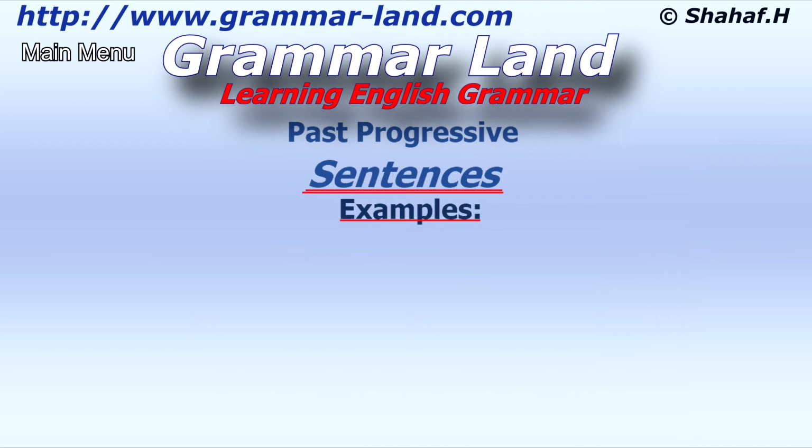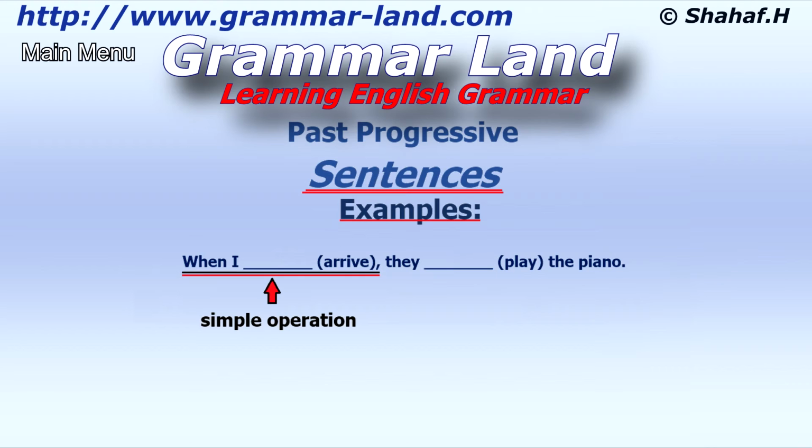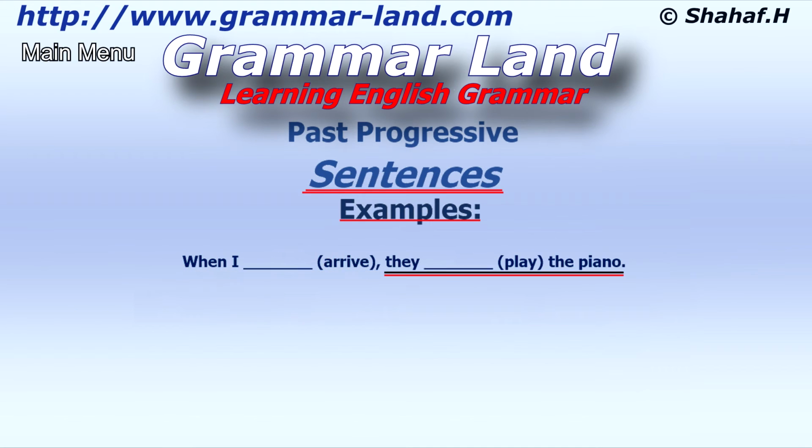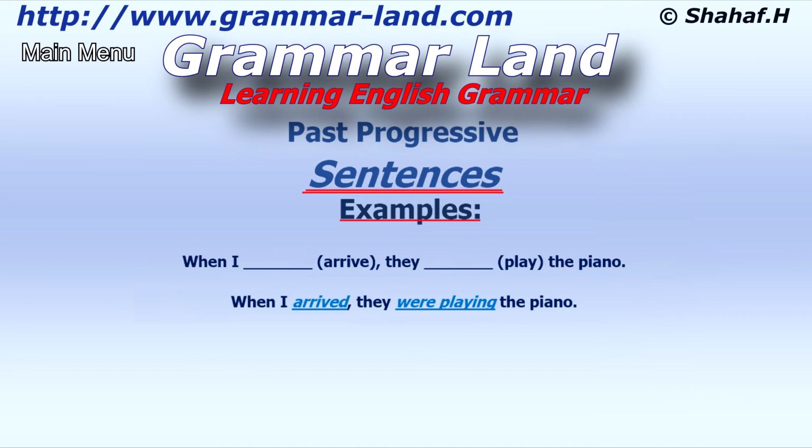Last example. When I arrive, they play the piano. The first action, when I arrive, is a simple operation and not a continuous one. I'm not arriving and arriving and arriving. I arrived and that's it. Another sign of this is the keyword when, that indicates a simple action. So we use the simple past here, arrived. The second operation, they played the piano, is a continuous action. It should be, when I arrived, they were playing the piano.